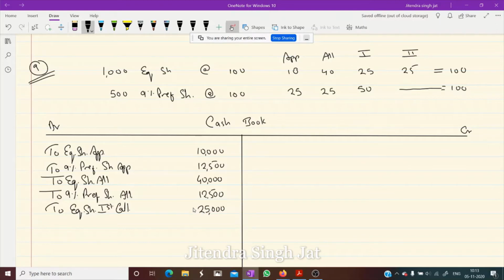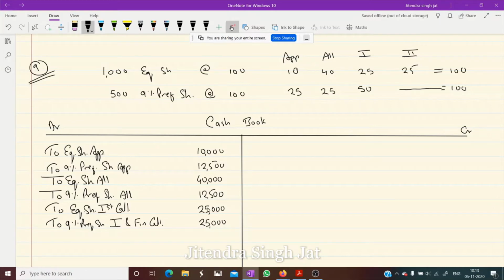And then we need to receive first and final call money of 9% preference share. How much? 50 rupees. 500 into 50, so it would be 25,000.